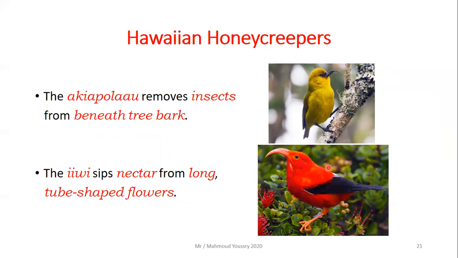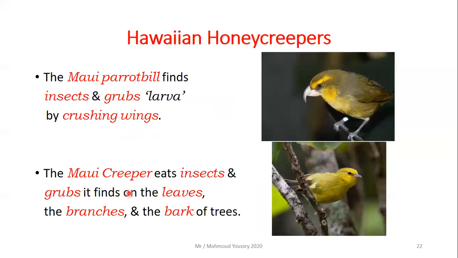Then we have the iwi, this red beautiful bird. This is the iwi. The iwi sips nectar from long tube-shaped flowers. Then the third Hawaiian honey creeper, look at its beak. It looks like the beak of a parrot. So it is named the Maui parrotbill. The Maui parrotbill finds insects and grubs, which are the small larvae, by crushing the wood.